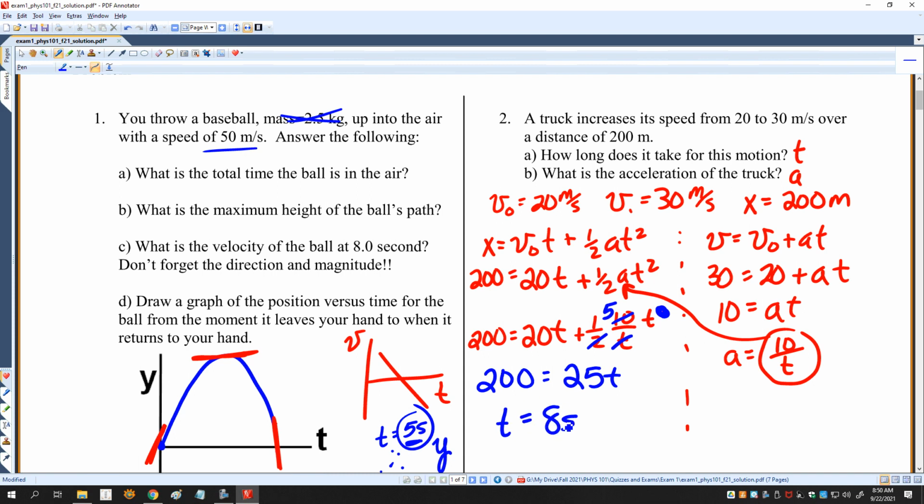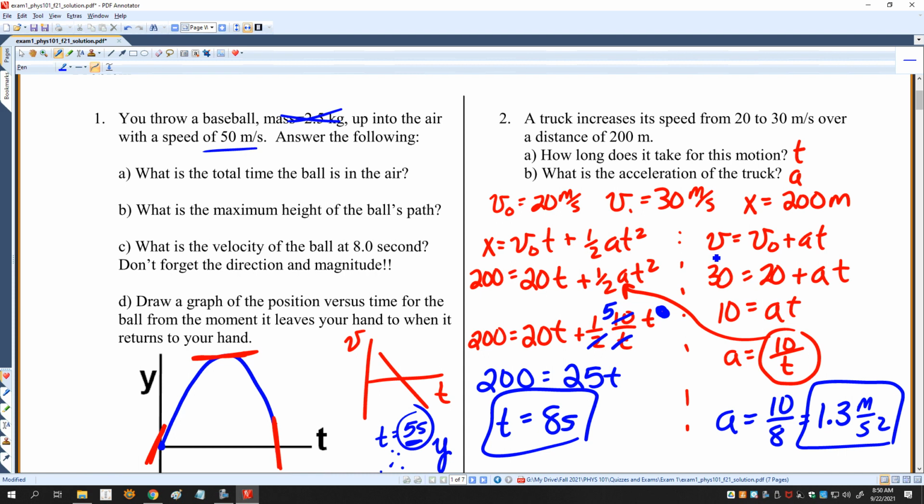And then once I get time, I can plug that time over here to find acceleration. 10 divided by 8, that is 1.25 or 1.3 meters per second squared. So those are my two answers. I am looking for this ability to solve a system of two equations with two unknowns.